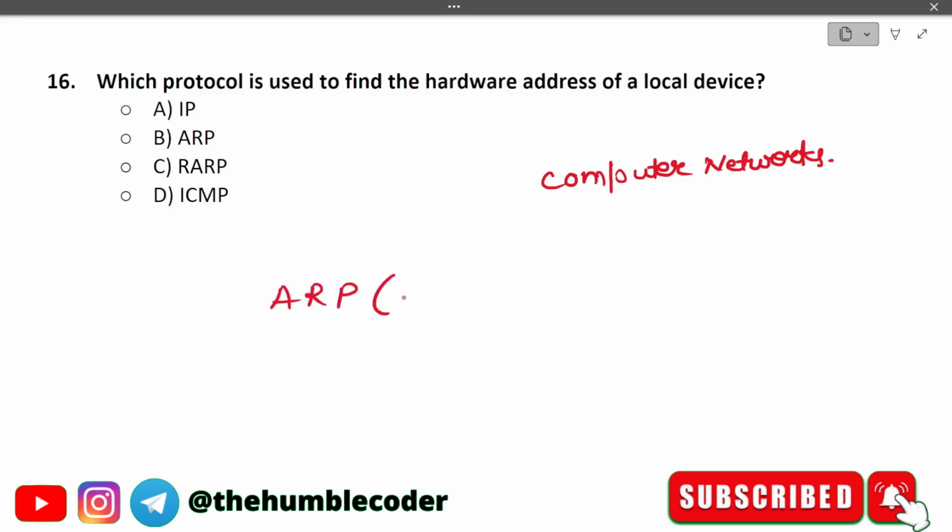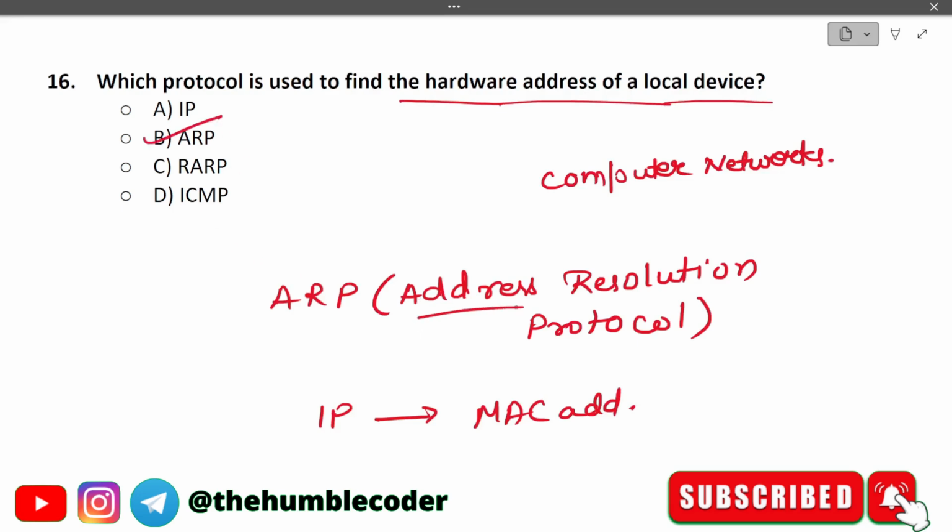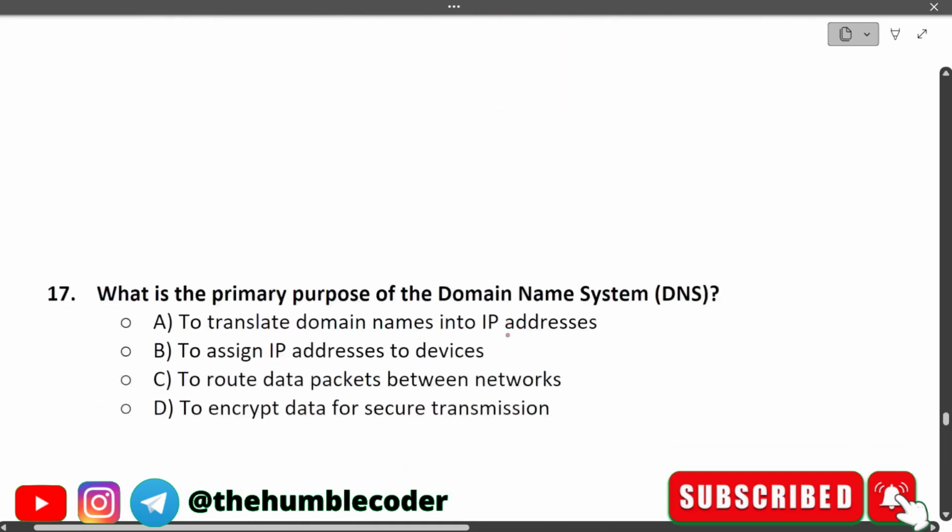In order to know the answer for this, you should also know the full form of ARP. ARP stands for Address Resolution Protocol. What it does is it maps an IP address to a MAC address. So when the question asks to find the hardware address of a local device, ARP is the correct answer, because in ARP, A itself stands for address. Okay, now moving on to the next one.